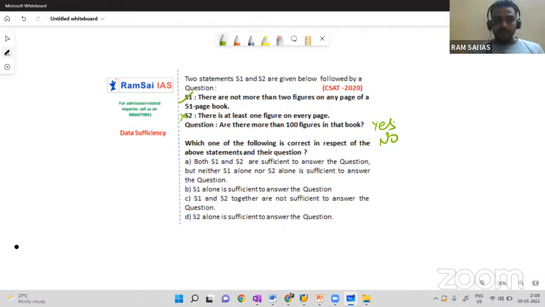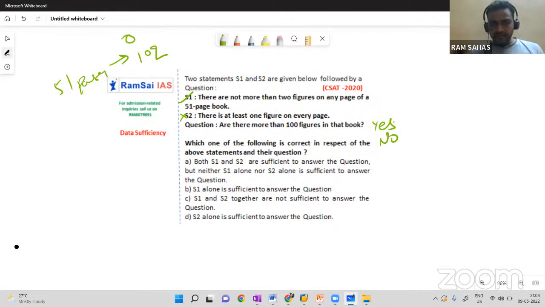So there are a total of 51 pages. There are no more than 2 figures on any page. So what is the maximum number of figures out of 51 pages? Maximum two figures for each page means there can be a maximum of 102 figures, and the minimum can be 0, because if no page has any figure, the minimum should be 0 and the maximum should be 102 figures only, as each page has no more than 2 figures.